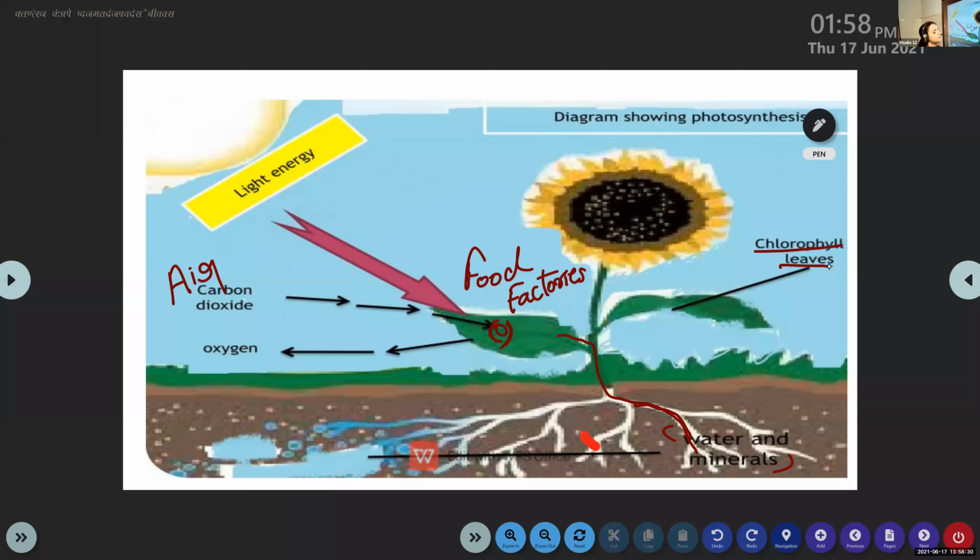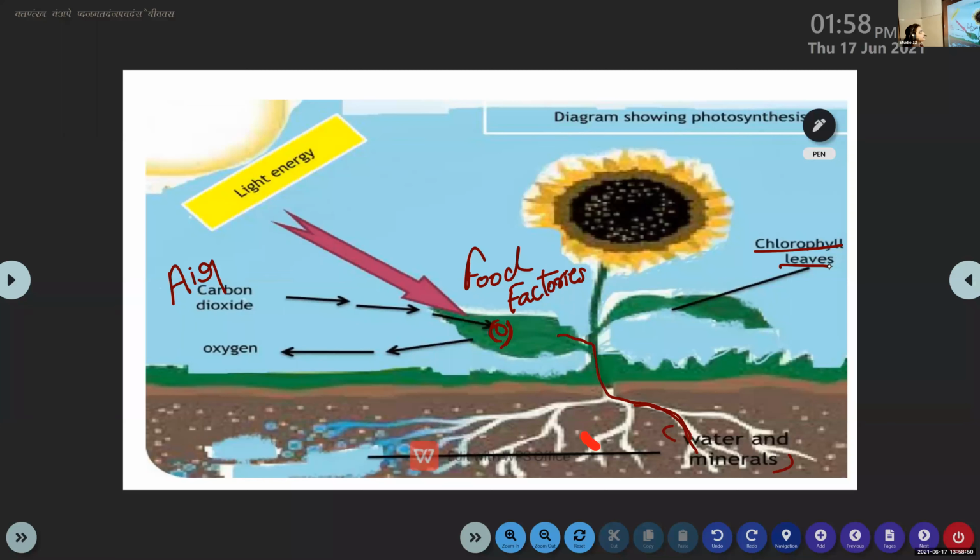What do you mean by chlorophyll? Chlorophyll is a green pigment. All leaves have a green pigment that is known as chlorophyll. And this chlorophyll gives green color to the leaves. In addition to that, it captures the light energy from the sun. Is it clear? Yes, ma'am.